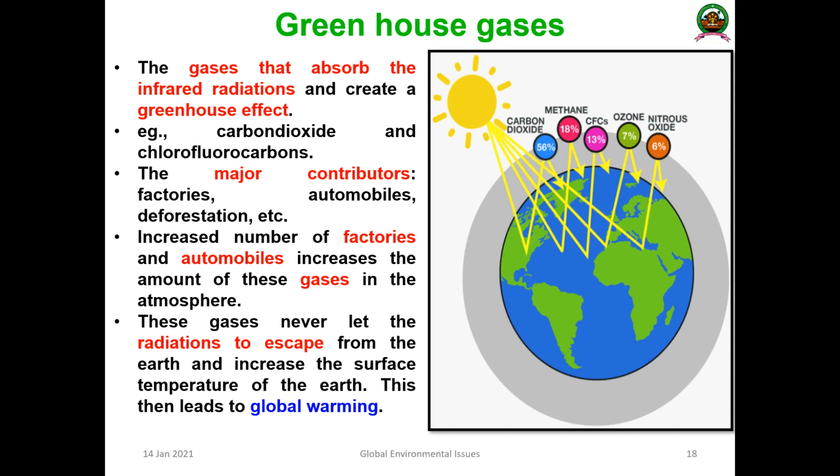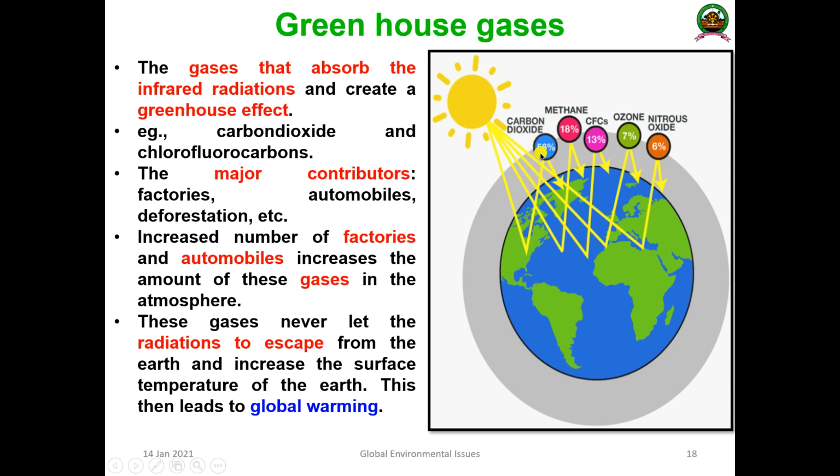But nowadays the potential problem we are currently undergoing is global warming. Okay, so for example, these are the different types of greenhouse gas. The sun is transmitting light; in the evening time, when the earth cools, the heat is supposed to go back, but greenhouse gases like carbon dioxide, methane, chlorofluorocarbon, ozone, nitrous oxide, etc. will be present here, and they absorb the heat.